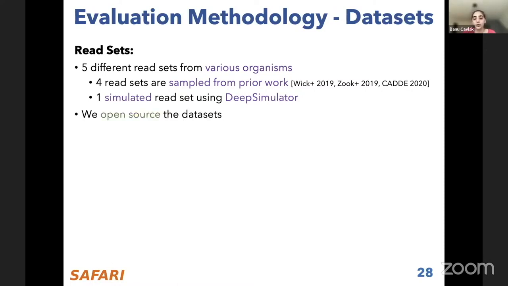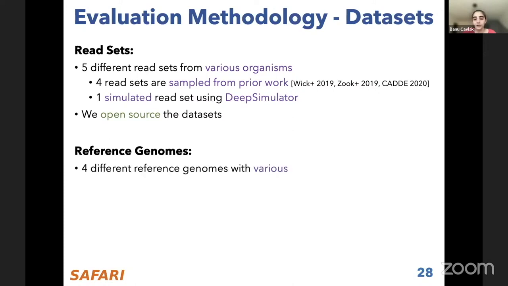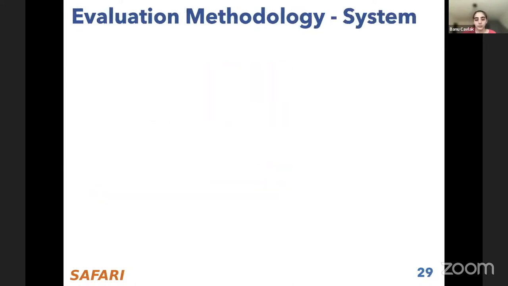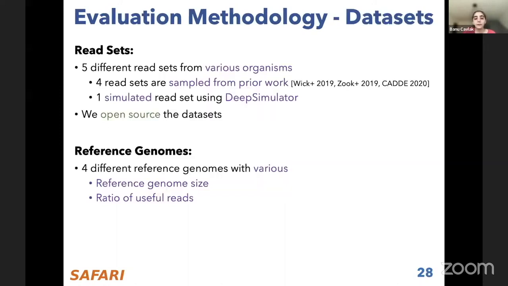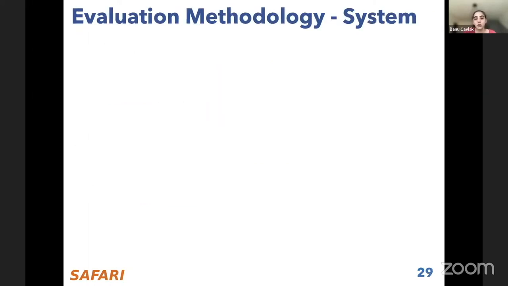And we open source all our datasets so that you can reproduce our results. We have 4 different reference genomes with various reference genome sizes and ratios of useful reads to show that we really can do very well in different kinds of scenarios.